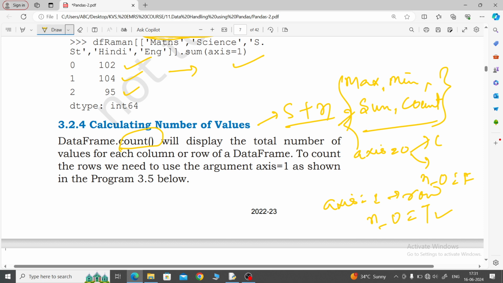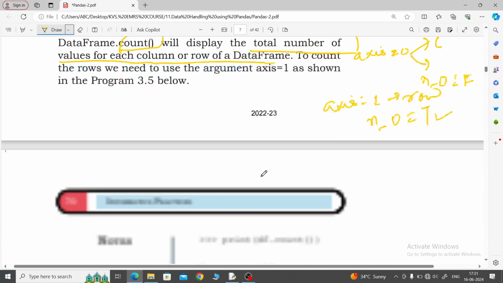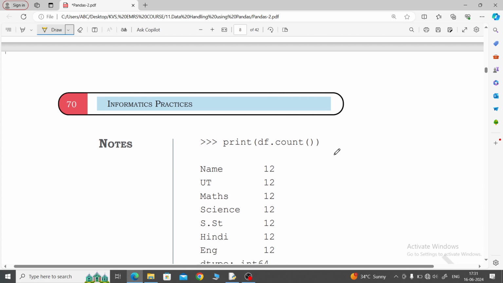So the count function will find the total number of values for each column or row of a data frame. If you give df.count, then by default it will accept the column data. That is why name count is 12, UT count 12, because 3 names have been given.